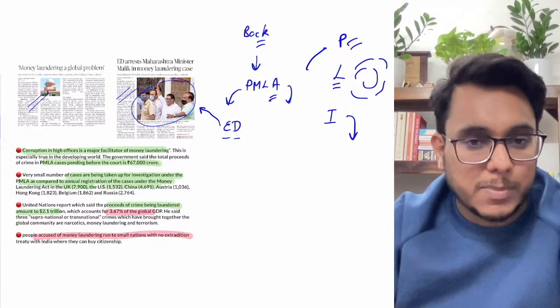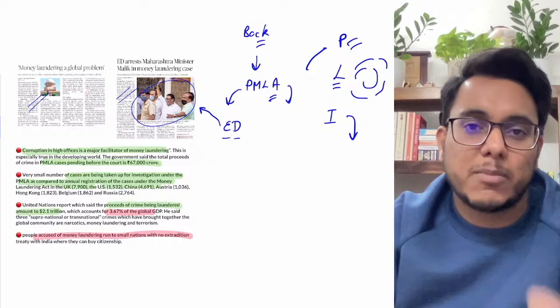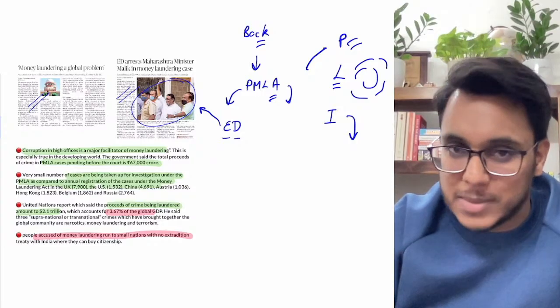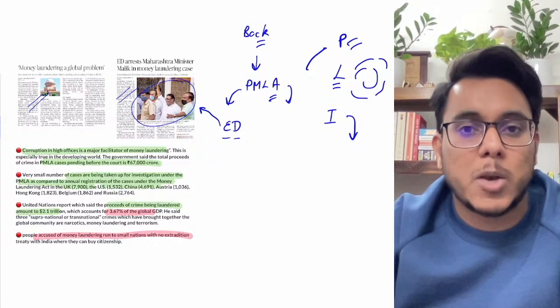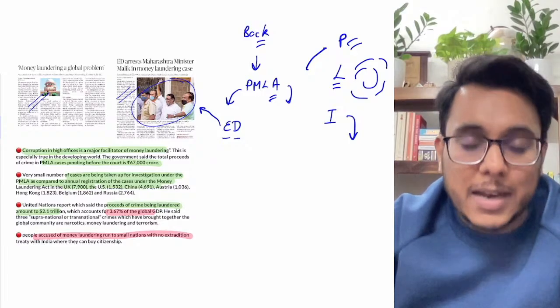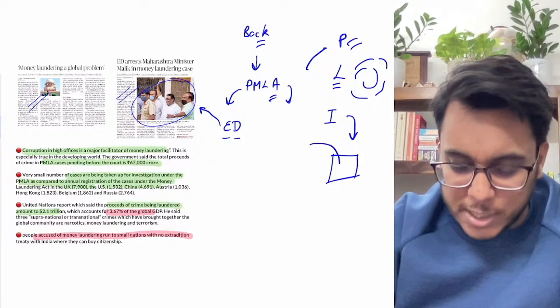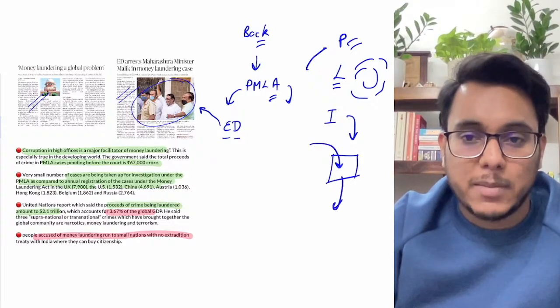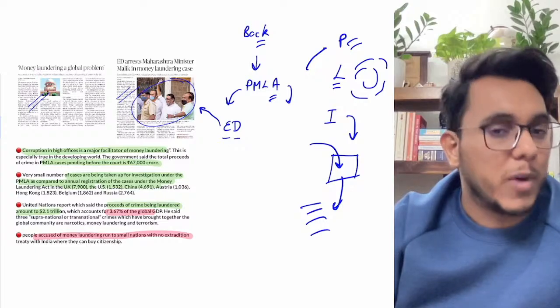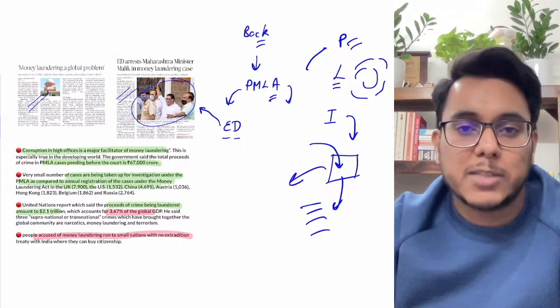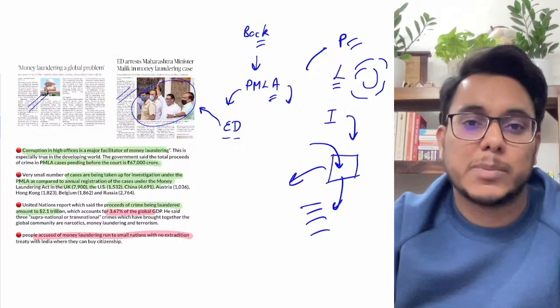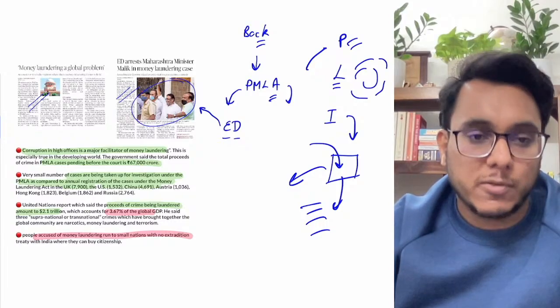Is it clear or not? This money will be invested, let's say, in some legitimate business. This business could be a grocery shop, a saloon, a restaurant, it could be anything, right? So that money will be introduced into a legitimate business, and then it will be shown that this business is making a profit. What has happened? Now the money that is coming is from a legitimate activity, and the money has become clean money. So this is the process of money laundering.